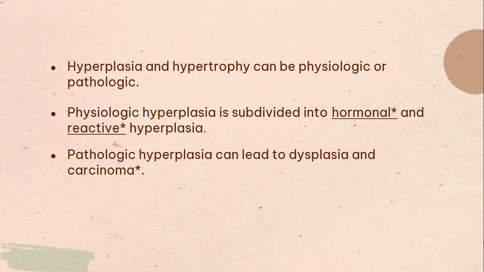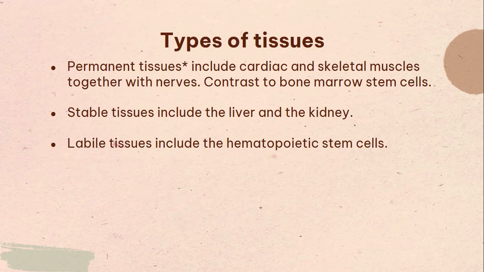So pathologic hyperplasia, that's really important, can lead to dysplasia and carcinoma. We're going to speak about dysplasia later and carcinoma in a different video, but I want you to set this aside and set the exception of benign prostatic hyperplasia. This is a very important exception to the rule. Benign prostatic hyperplasia is a type of pathologic hyperplasia that does not lead to dysplasia or cancer. Again, BPH does not lead to dysplasia or cancer.